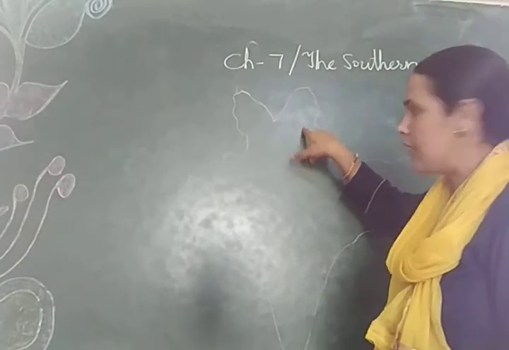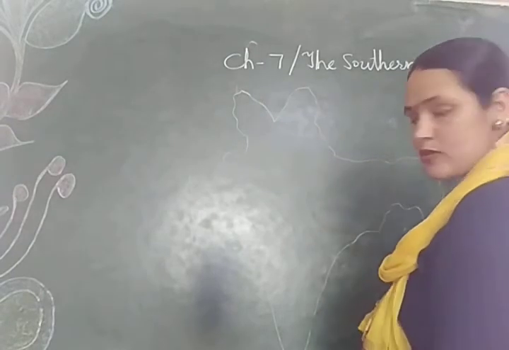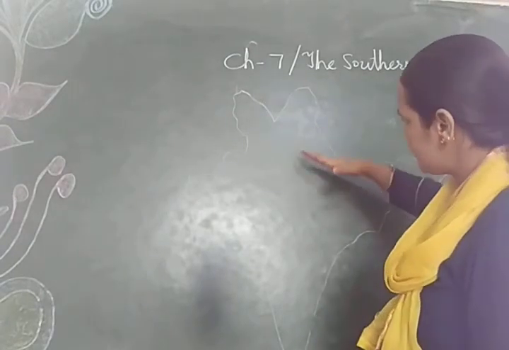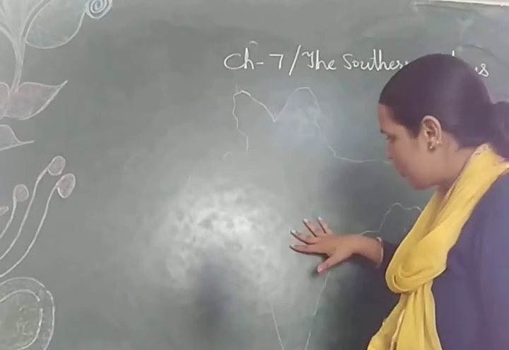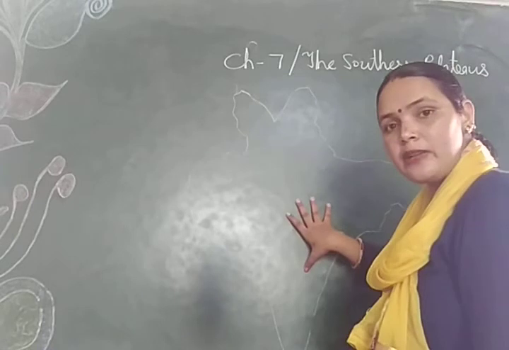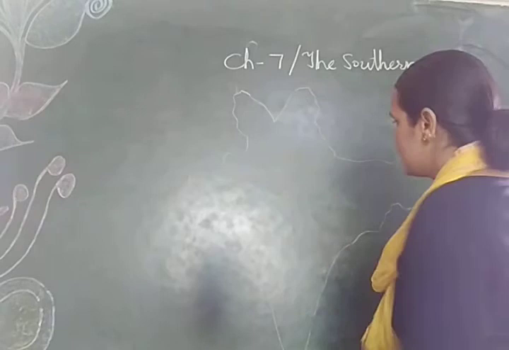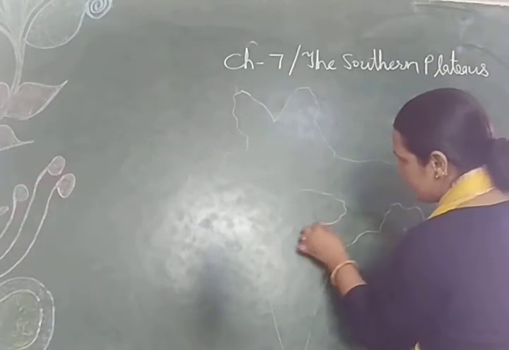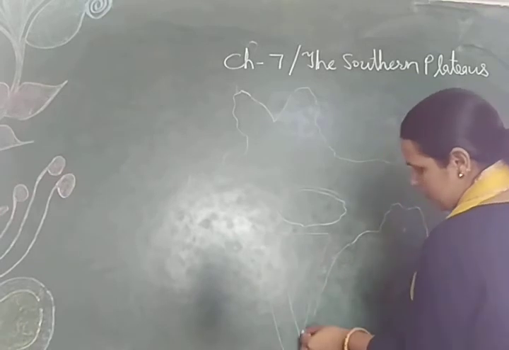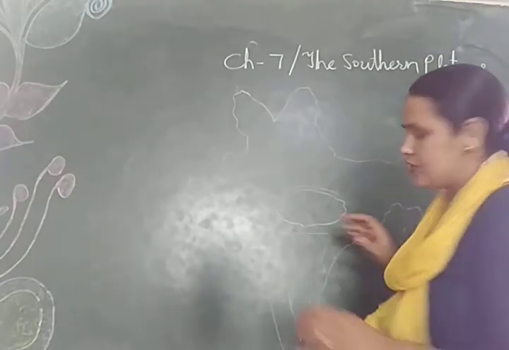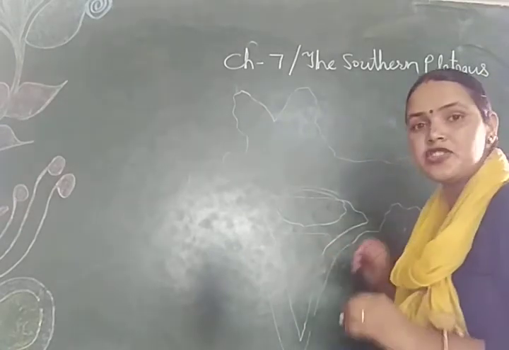Here at the top we have the northern mountains which start from the north and then extend to the northeast. Just after the northern mountains, here we have the northern plains, and just after the northern plains, the central part of our country and the southern part of our country is covered by the plateaus. So it is our central highland, and this is our Deccan Plateau. This is the complete plateau region which is triangular in shape.